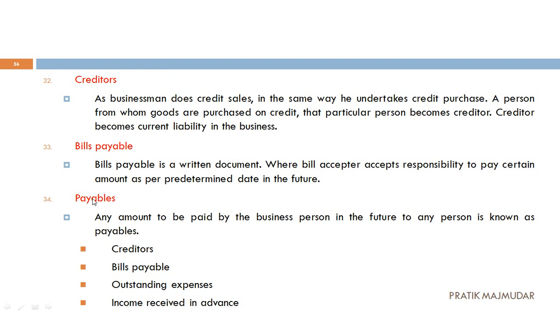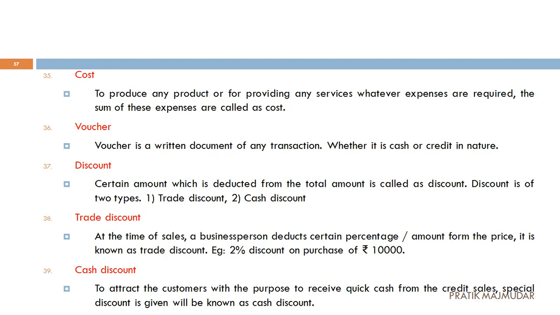Now same way as receivables were there, here payables. So payables are of different types. First one, that is creditors, bills payable, outstanding expenses and income received in advance. All these will be considered as your payables. Next one, that is cost. Now what is called as cost? Anything or everything which we are producing in business, all the expenses which happen for production of that and till the services, every expense will be considered as a cost of that.